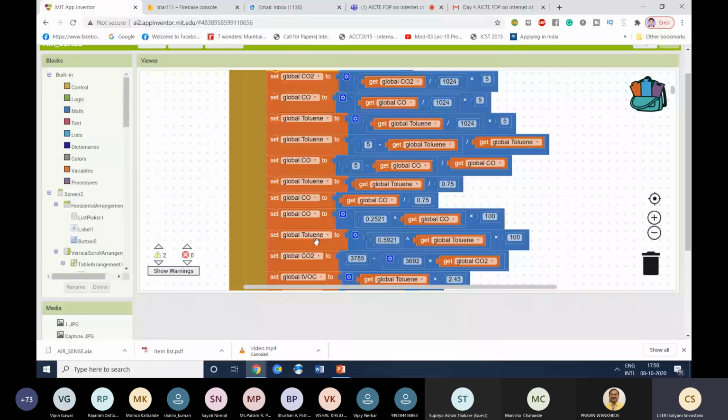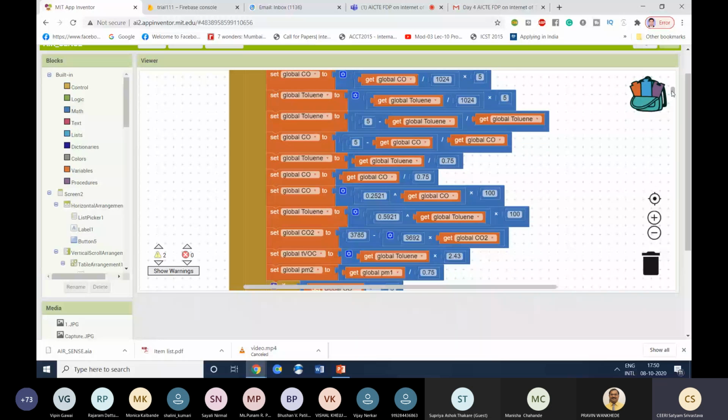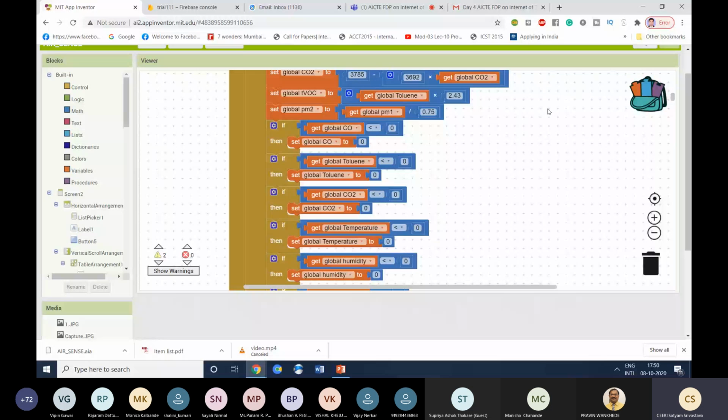In your case, it will be temperature, humidity, rain, and everything. These are a few of the conditions we have implemented. Like, if CO is less than 0, it should display 0, because negative CO is not possible, right? So these are some of the conditions we have.